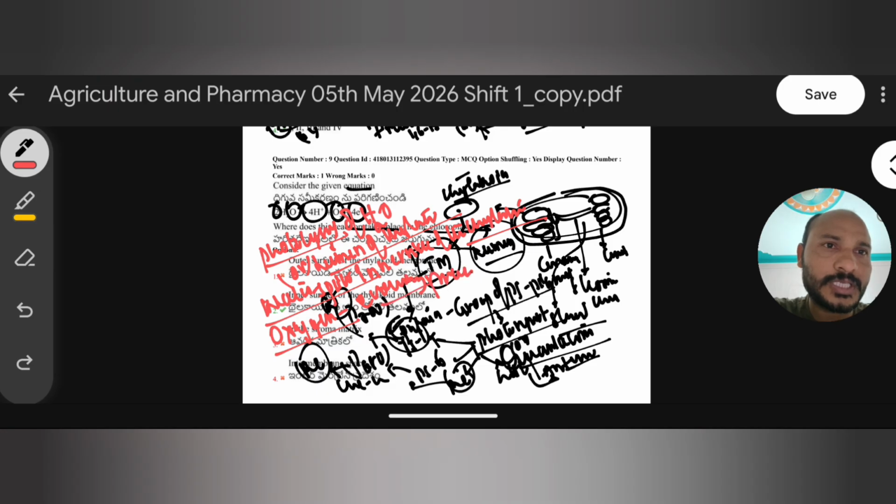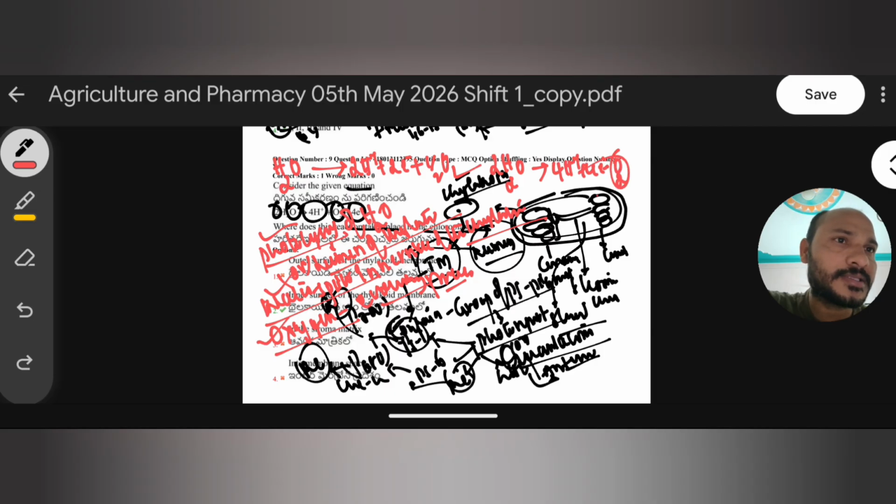We can use three names: photolysis, water splitting complex or oxygen evolving complex. So what happens in photolysis? If one water molecule undergoes photolysis, it produces two protons plus two electrons plus half an oxygen. To produce one molecule of oxygen, two molecules of water need to undergo photolysis. Then it produces four protons, four electrons plus oxygen. As oxygen is evolving during photolysis, this complex is also called the oxygen evolving complex.